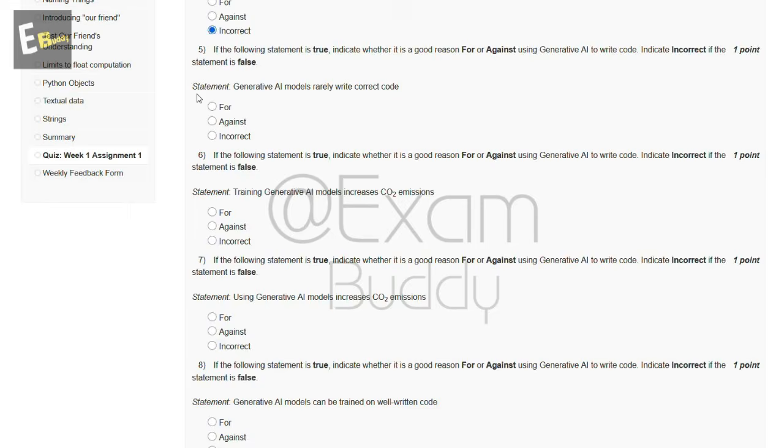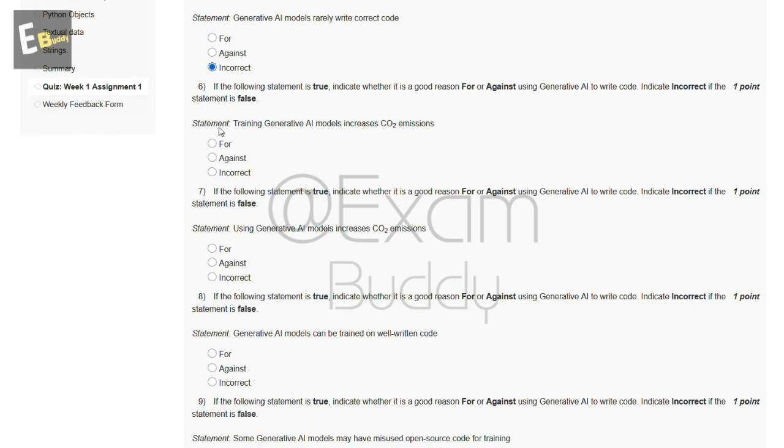Now the fifth question is: if the following statement is true, indicate whether it is a good reason for or against using generative AI to write code; indicate incorrect if the statement is false. So these are the options, and the answer of our fifth question is C, incorrect. Now the sixth question is the same kind of question. Statement: training generative AI models increases CO2 emissions. So these are the options, and the answer of our sixth question is A, for.